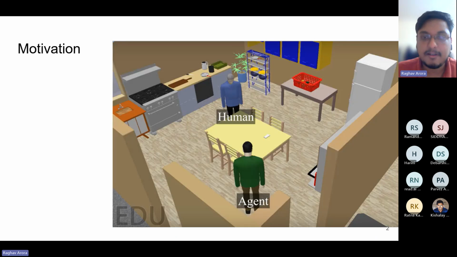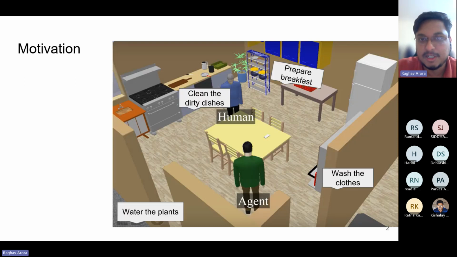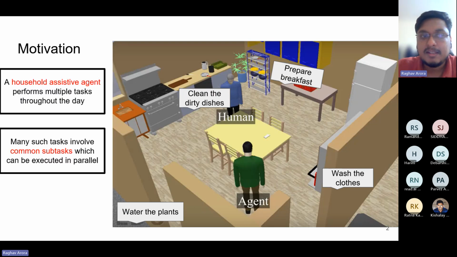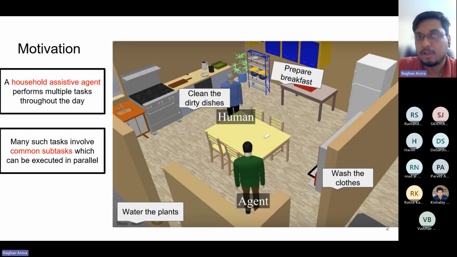The basic motivation is that if a human and a robotic agent are collaborating in a household environment and they wish to accomplish some task in a home, like preparing breakfast, cleaning dishes, watering the plants, etc., then many of these tasks require some common subtasks which can be executed in parallel. For instance, if there is a common pantry room which contains the washing machine as well as some food supplies, and the agent needs to go there to get the cooking supplies and also to put the clothes for washing, then there's a common subtask of moving to that room for different tasks.